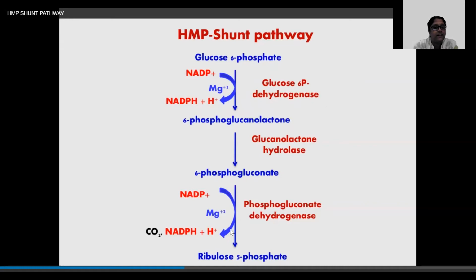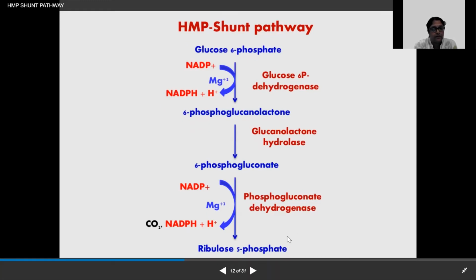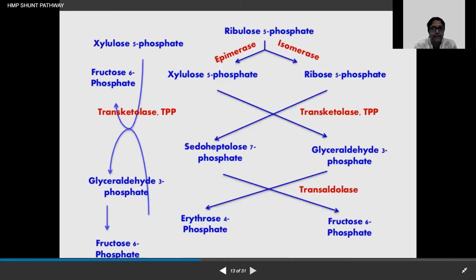So from there, ribulose 5-phosphate is produced, and one CO2 is released, and this will also lead to the production of one molecule of NADPH.